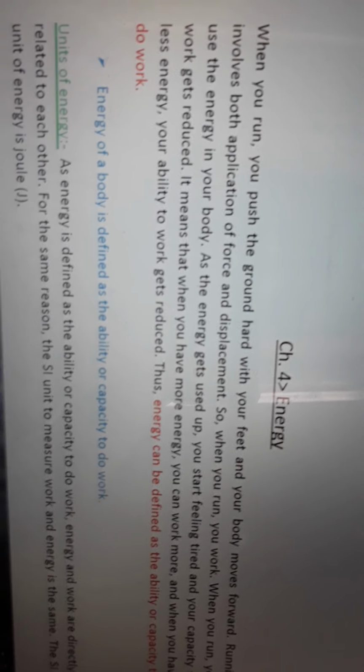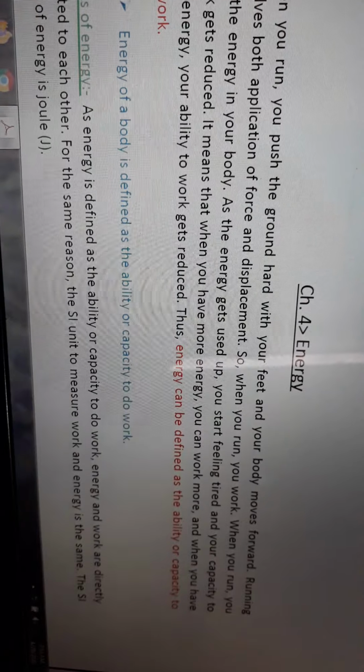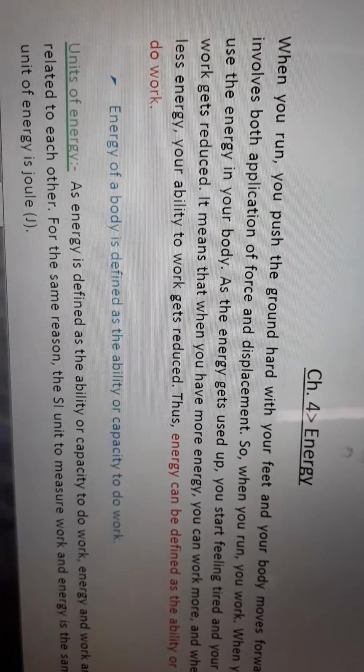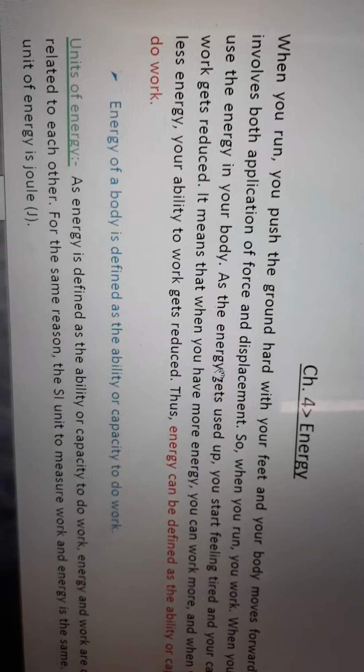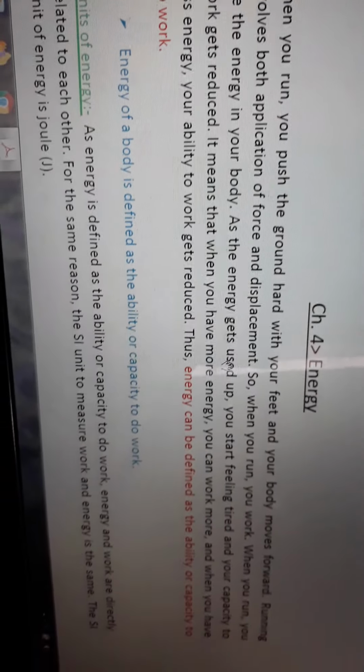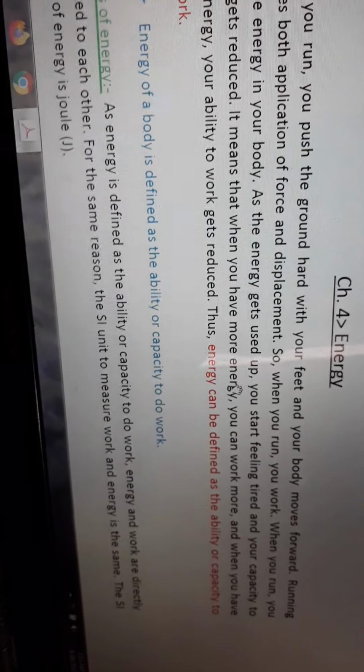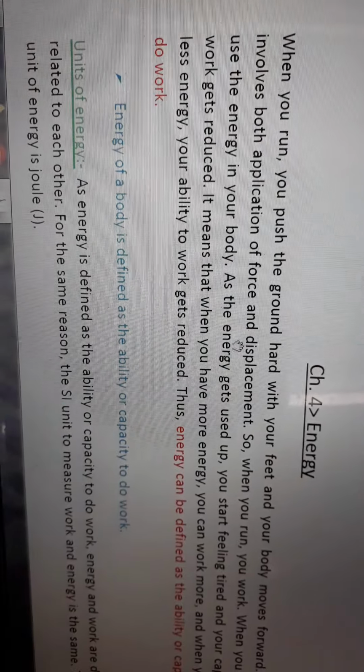So see, when you run, you push the ground hard with your feet and your body moves forward. So running involves both application of force and displacement. So when you run, you work. When you run, you use the energy in your body.